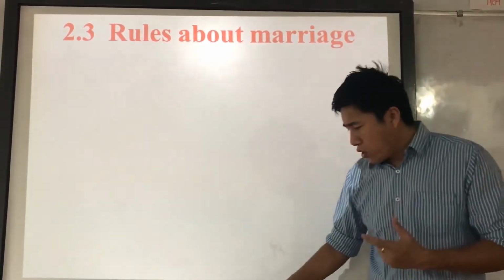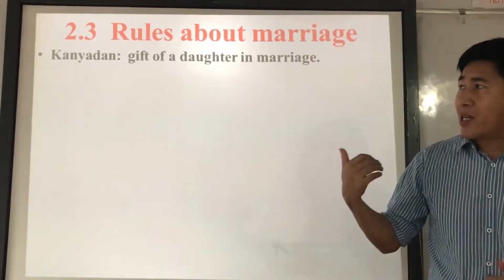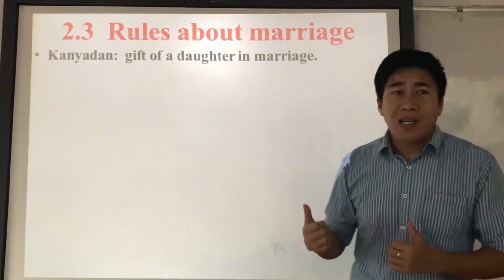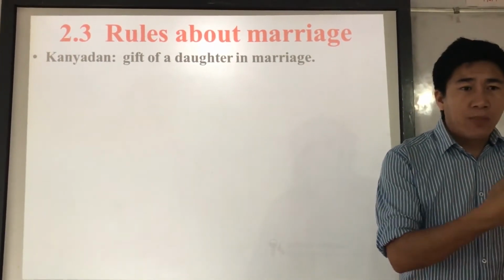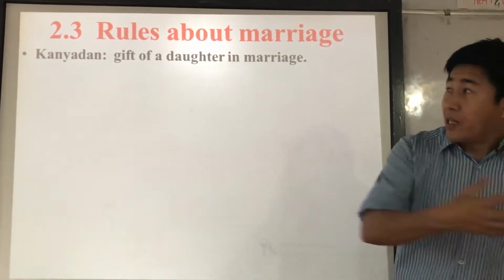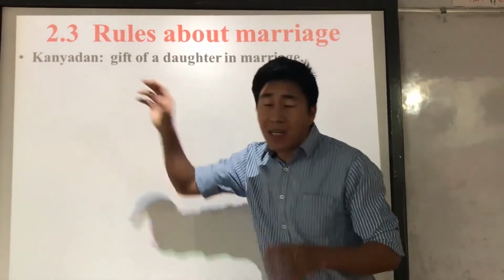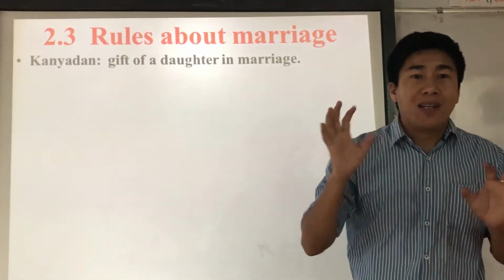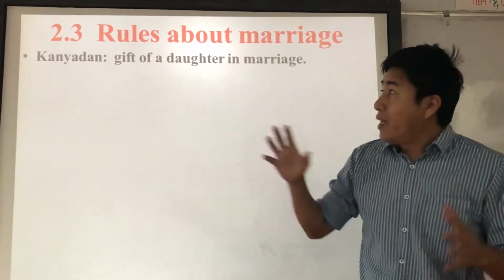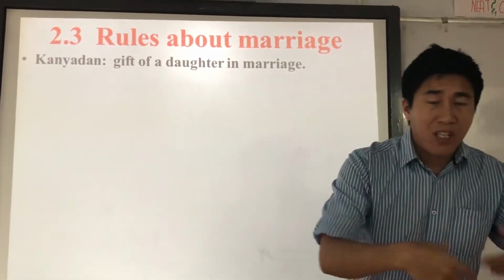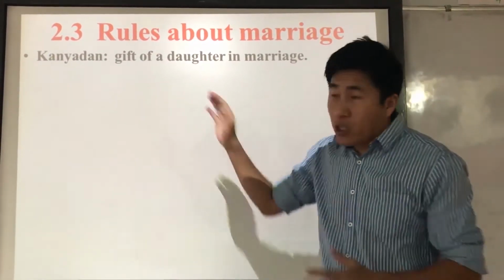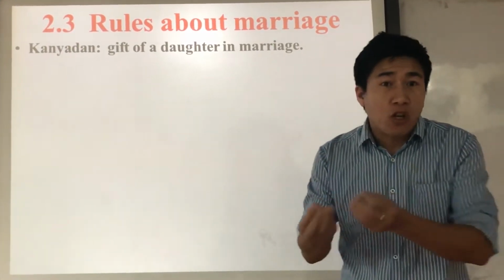So first, the most important rule we have is Kanyadan. Kanyadan is the gift of a woman by the father to the husband. Kanya means girl, lady, woman, and Dan means to give, gift, donation. In total, it means gift of a daughter.